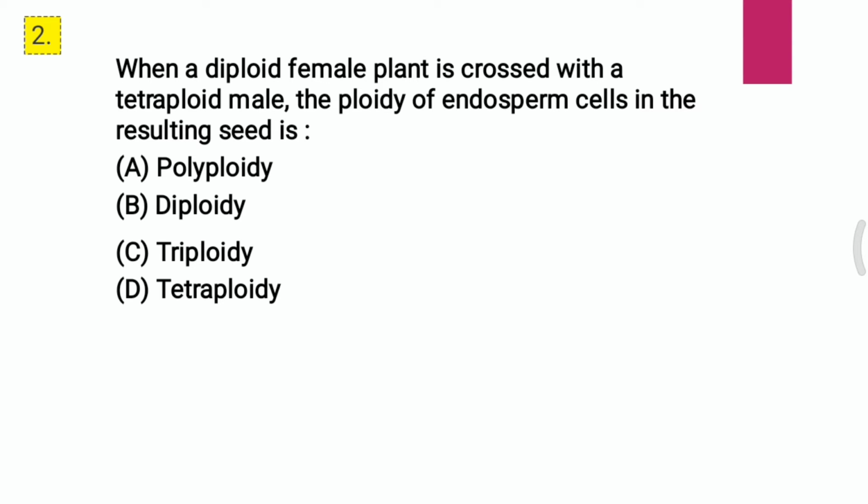Question 2. When a diploid female plant is crossed with a tetraploid male, the ploidy of endosperm cell in the resulting seed is: A, haploidy; B, diploidy; C, triploidy; D, tetraploidy. I repeat the question. When a diploid female plant is crossed with a tetraploid male, the ploidy of endosperm cell in the resulting seed is, and the correct answer is D, that is tetraploidy.